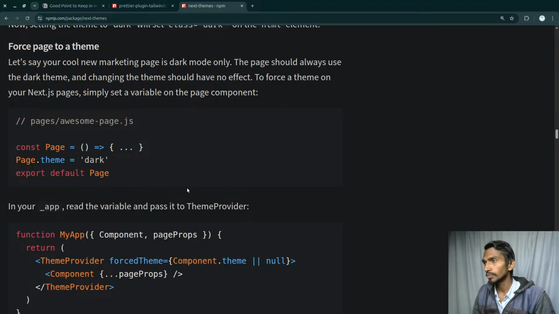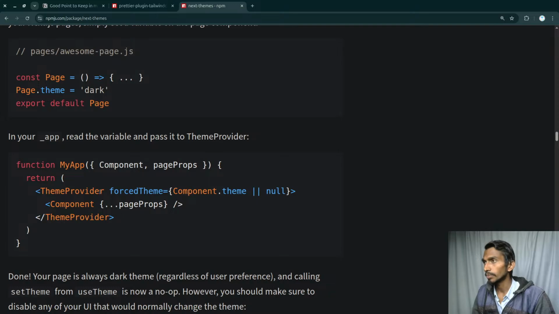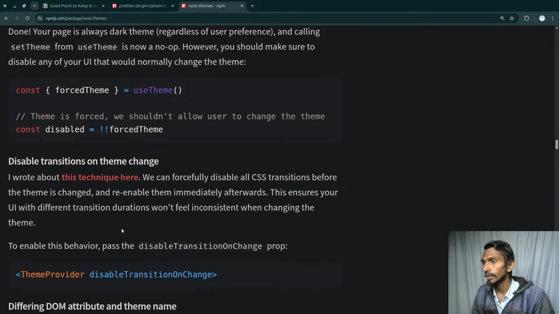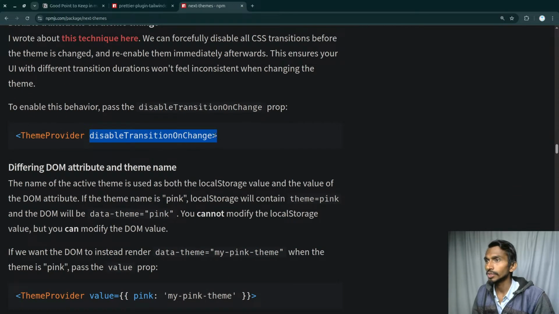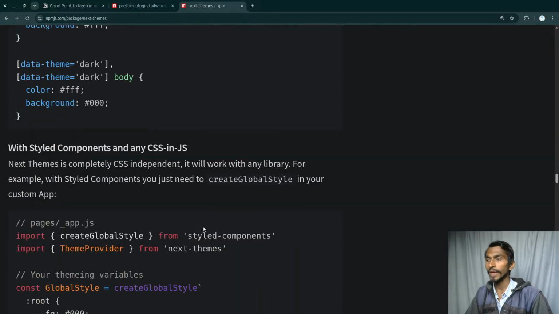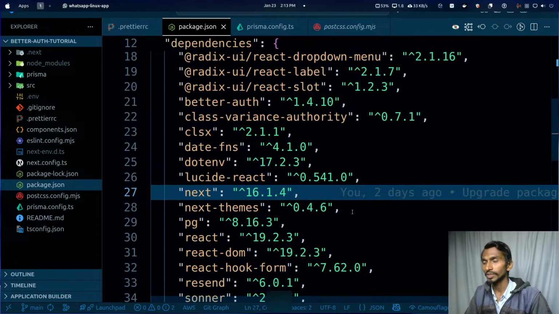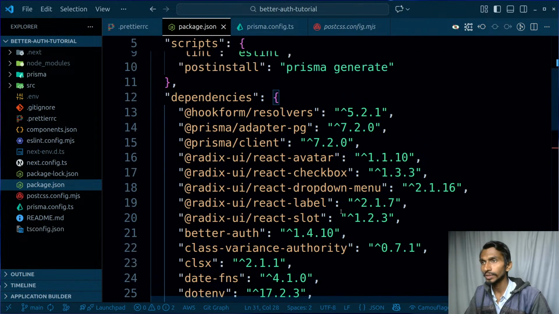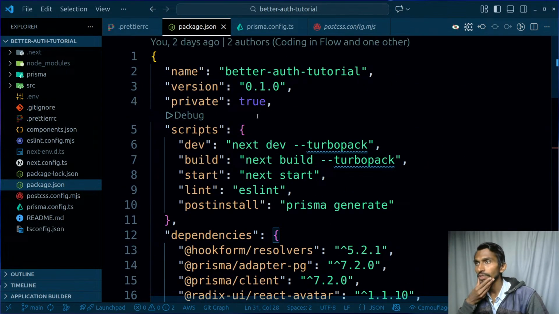And apart from this, the default theme is going to be dark, by default it's going to be dark mode, and that's what I'm going to be focusing on. And there are many more. disableTransitionOnChange, again this is also something that's going to be used. So this is how we have to go on. Ultimately this is also one of the packages that we have to use. So this particular thing is done. Apart from this, just a minute.